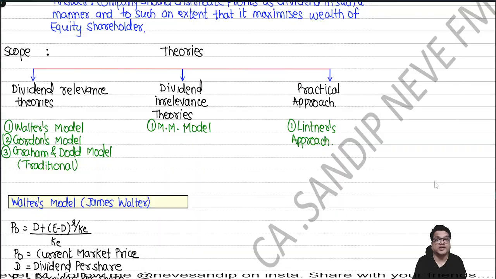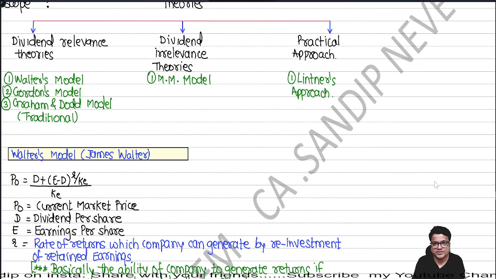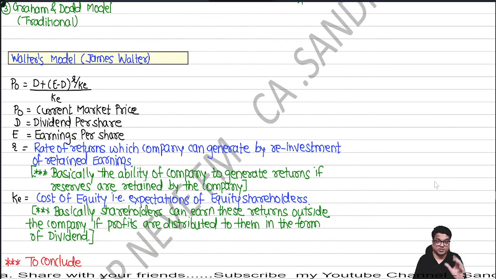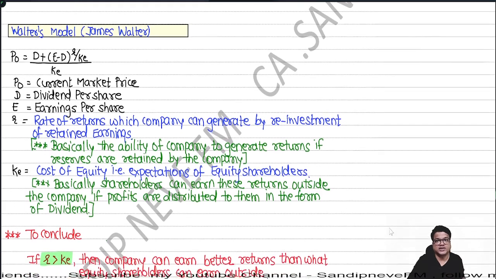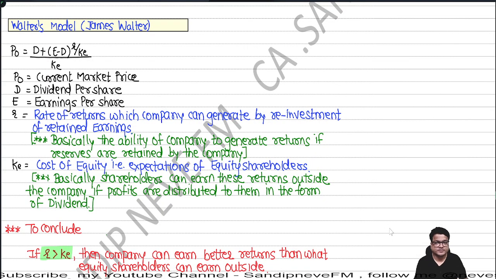So we will talk about the theories. We have to learn so many theories, so I'll come straight to Walter's model, James Walter. He gives a very specific formula, and it's very important to understand his concept. Once you are through with it, you can understand other concepts very easily. Walter says P0 is equal to D plus E minus D into R upon K, everything divided by K.